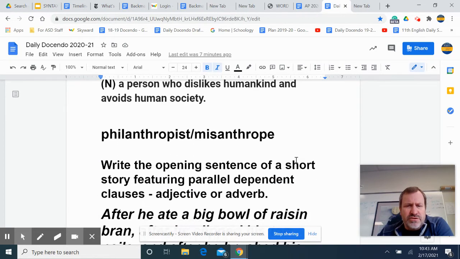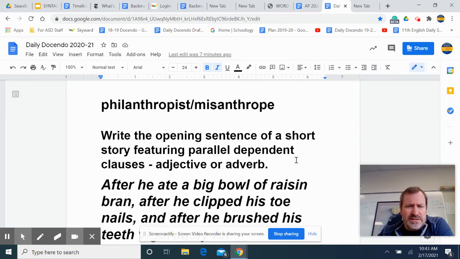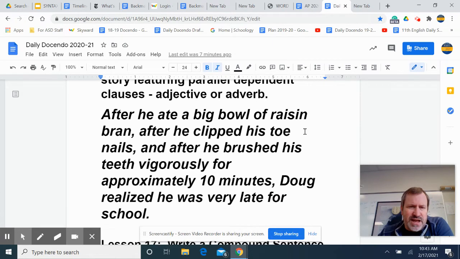All right, I wanted to do a little review. Last time we talked about parallel dependent clauses, adjective clauses, adverb clauses. Let's say I said to you, I want you to write the opening of a sentence, and I want you to have parallel dependent clauses. Well, in this case, look at this sentence. After he ate a big bowl of Raisin Bran, after he clipped his toenails, and after he brushed his teeth vigorously for approximately 10 minutes, Doug realized he was very late for school.